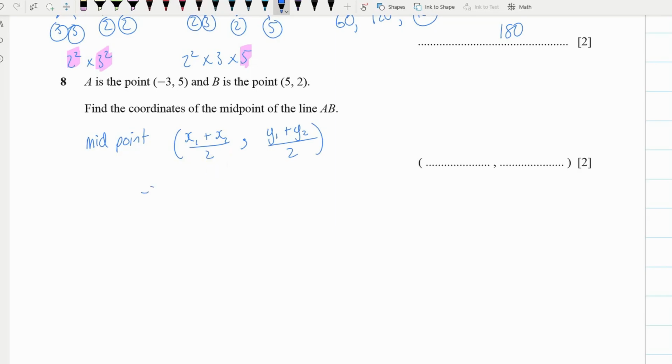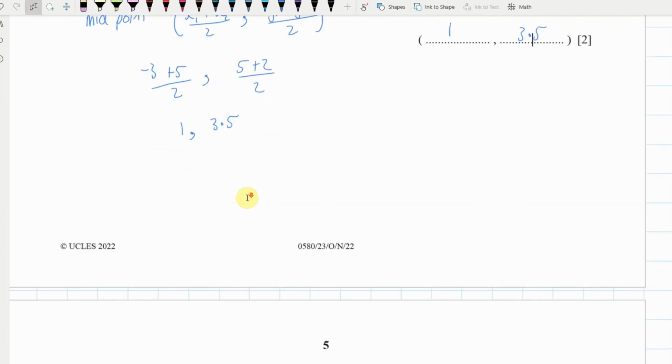So we'll have minus 3, this one, and we're adding 5 to it, so add 5, divide by 2, and then let's look at our y values, so that's 5 plus 2. Now that will give us 2 over 2, which is 1, and 7 over 2, which is 3.5. So we can say 1, 3.5. Hope that makes sense for you.